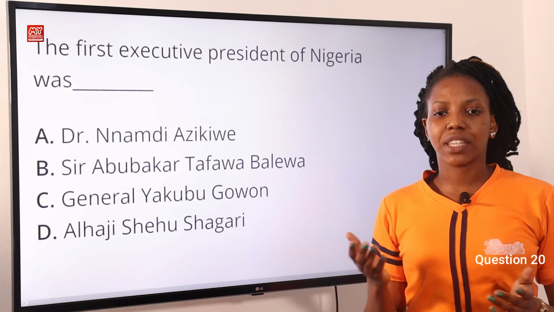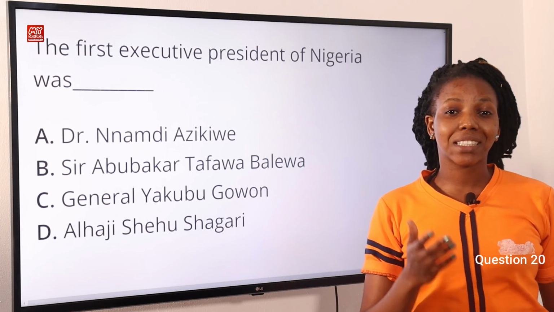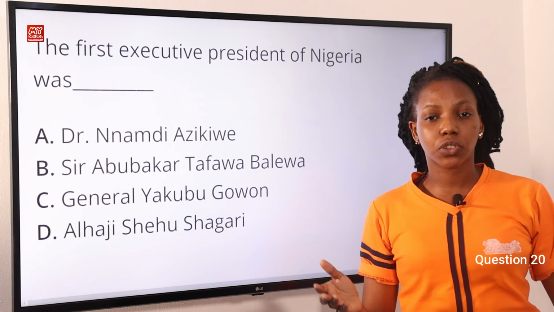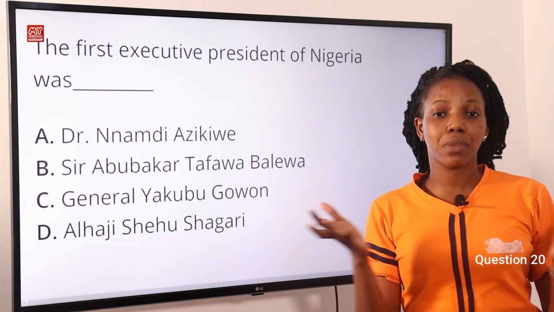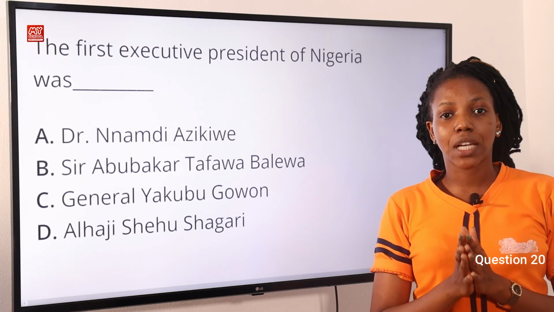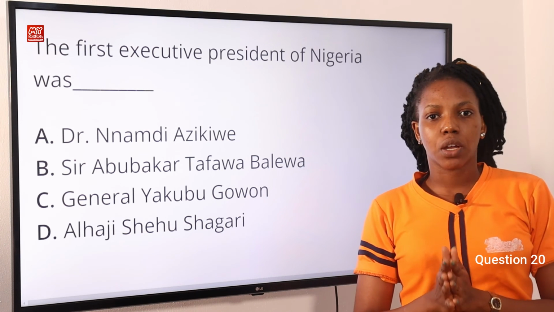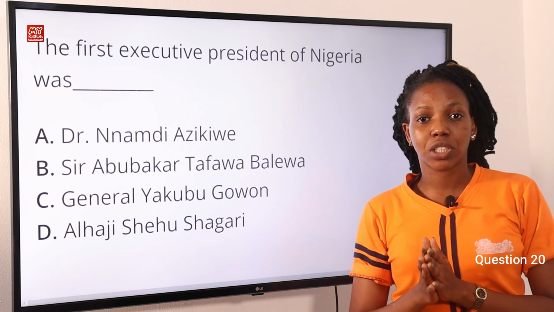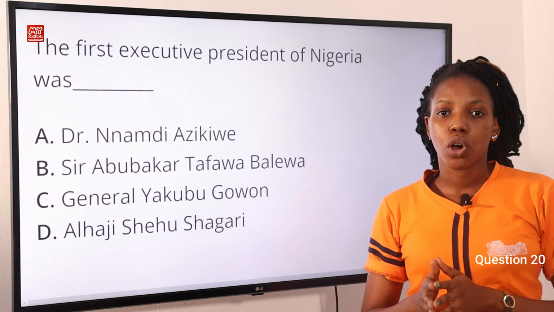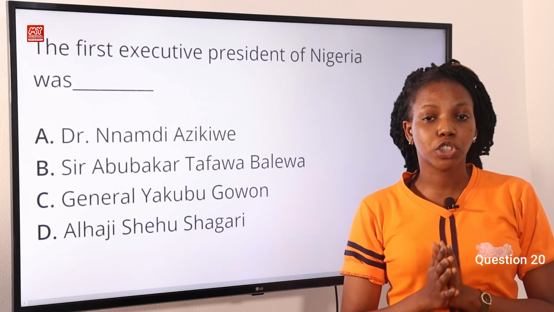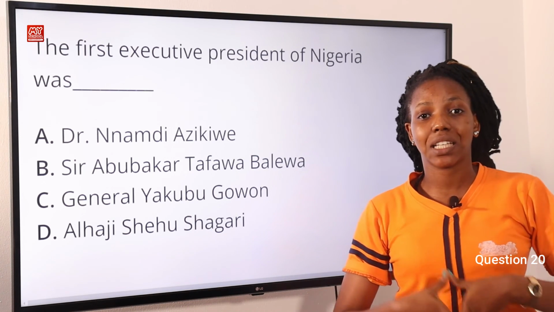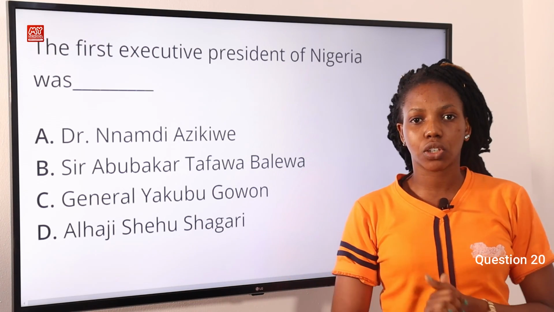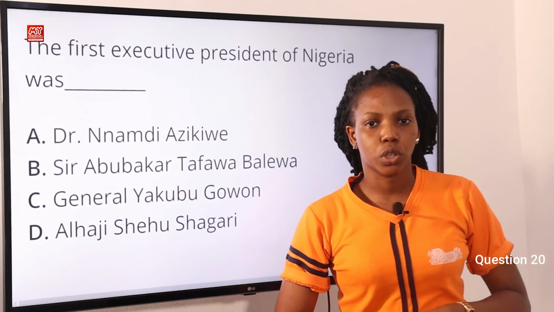Under the 1979 constitution, the head of state and the head of government were merged officially under the presidency. So Shehu Shagari took the position as the first executive president of Nigeria, functioning as the head of state as well as the head of government. So option D is the correct answer to this question.